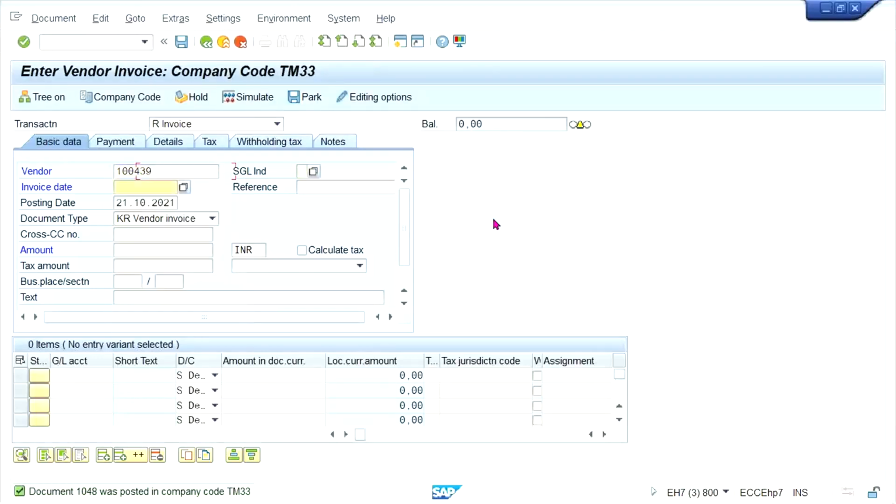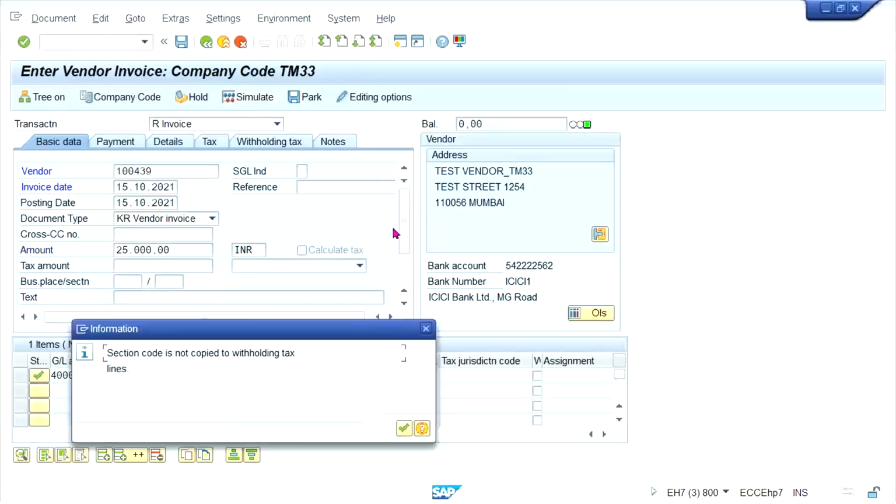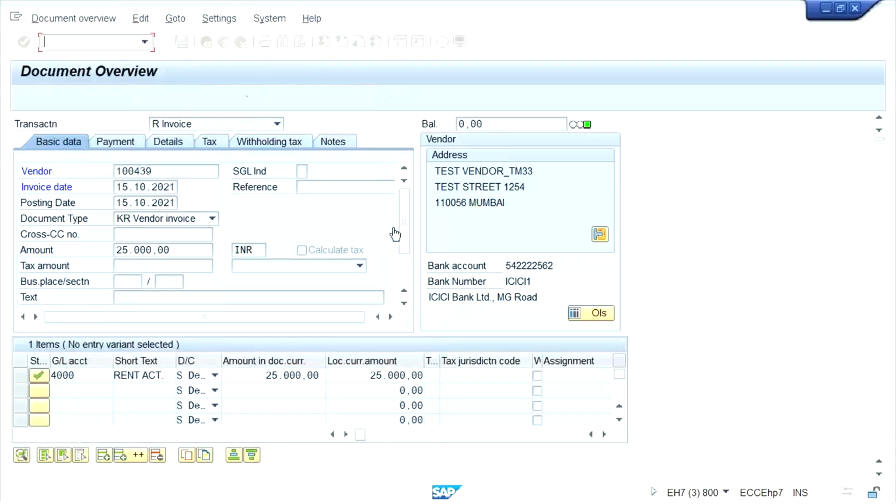And again, on 15th, now 25k. So this time what is happening, guys? This time if you simulate and look at here,